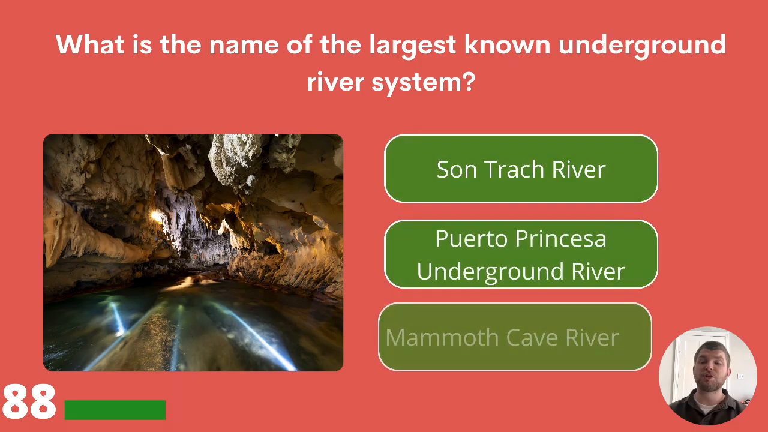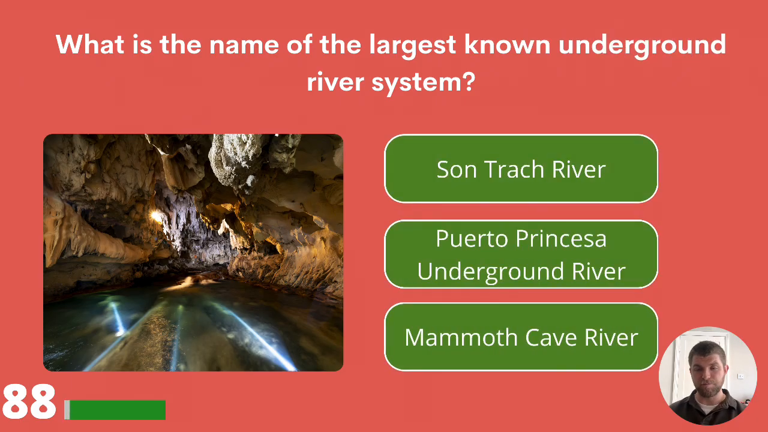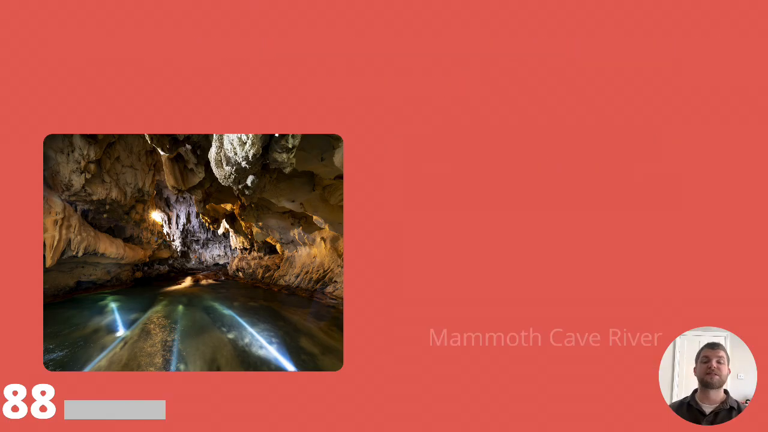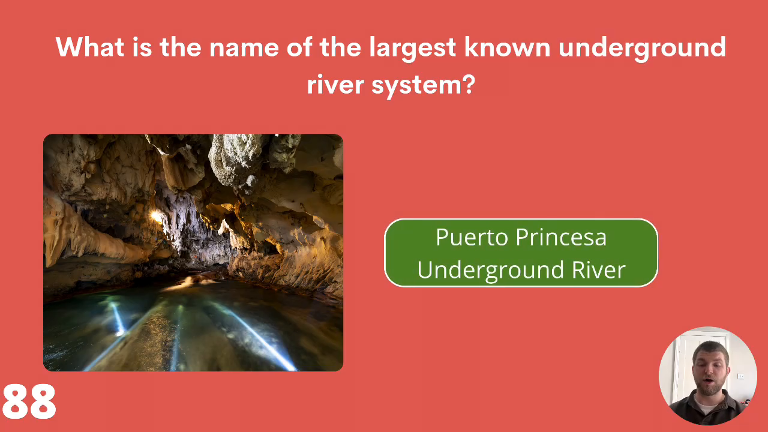What is the name of the largest known underground river system? Sontrak River, Puerto Princesa Underground River, or Mammoth Cave River? The answer is Puerto Princesa Underground River.